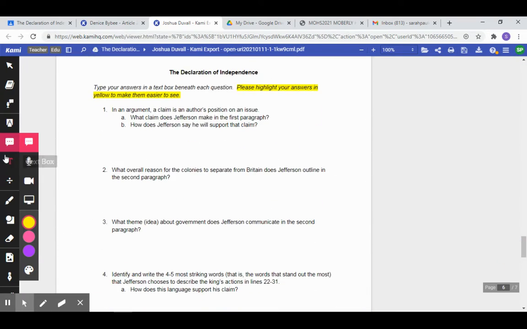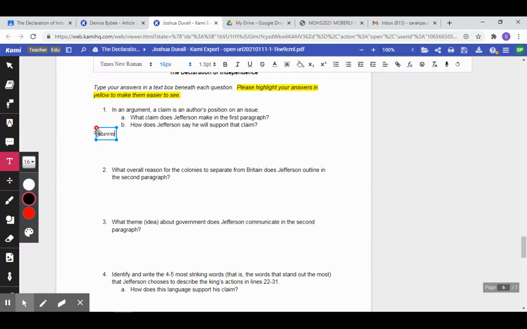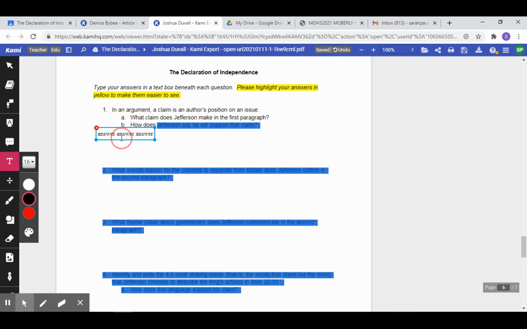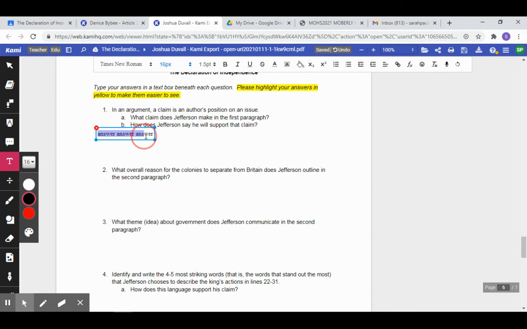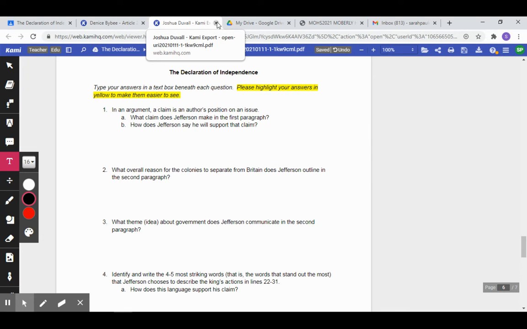To answer this, you're going to have to make a text box. So this capital T, you just make your text box here and write your answer, and click out of it, and boom, your answer is there. I am asking you to try to highlight your answers just to make them easier for me to see. To highlight it, you could do 2 things. You could highlight that text, or you could click in your text box and go to this fill background button, and your whole answer is in a yellow text box now, which is pretty useful. I'm going to close out of that. So that's that assignment. Annotations, 9 questions.